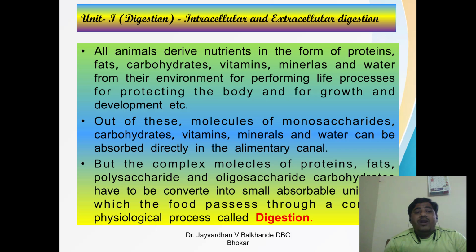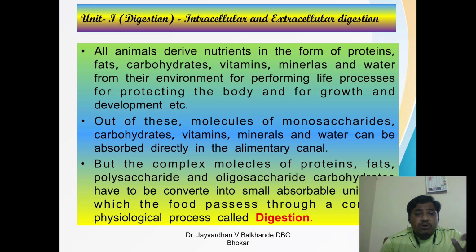So see here, all animals derive nutrients in the form of proteins, fats, carbohydrates, vitamins, minerals, and water from their environment for performing life processes, for protecting the body, and for growth and development. Out of these, molecules of monosaccharides, vitamins, minerals, and water can be absorbed directly in the alimentary canal. That content is directly absorbed in the alimentary canal.